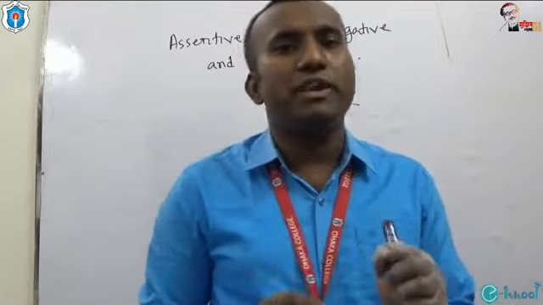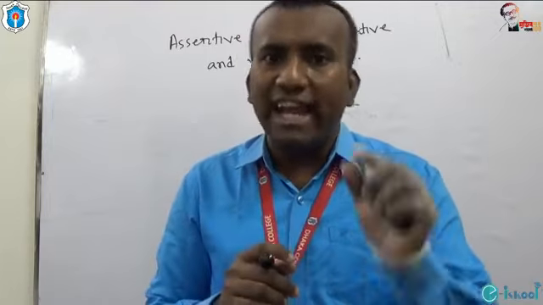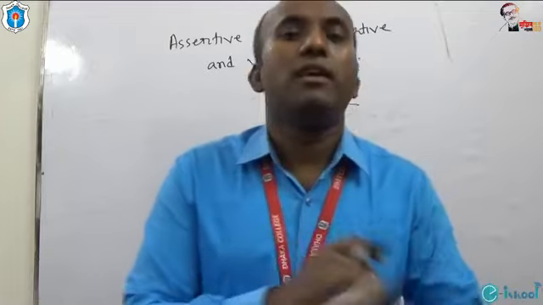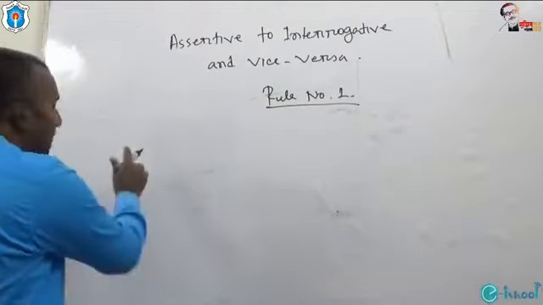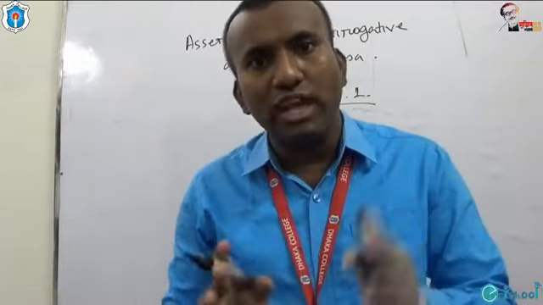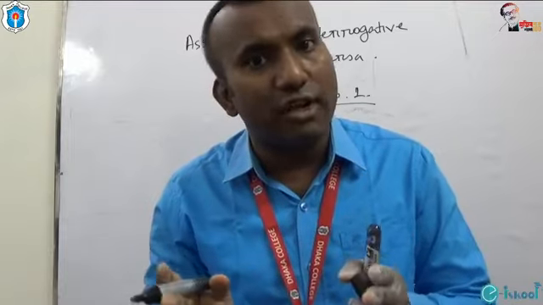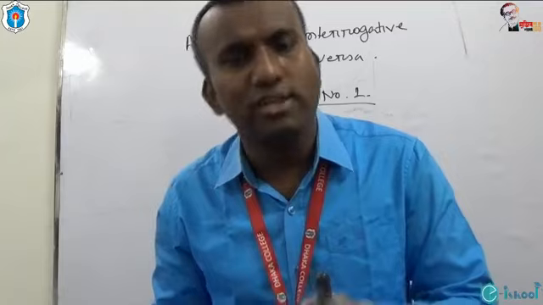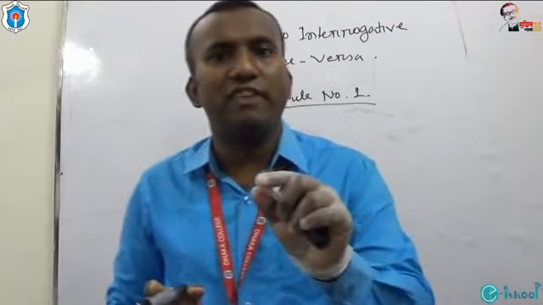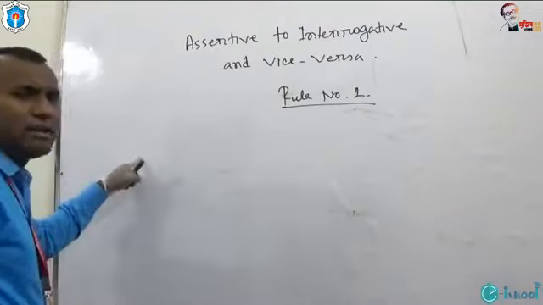If an auxiliary verb is used directly in an assertive sentence, we can take the help of this auxiliary verb in the interrogative. Our first rule is, if there is any auxiliary verb used in an assertive sentence, we can make the interrogative by putting the auxiliary verb at the beginning of the interrogative sentence. So, look at the word.